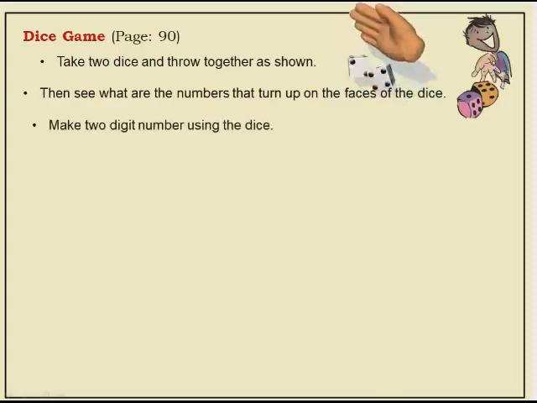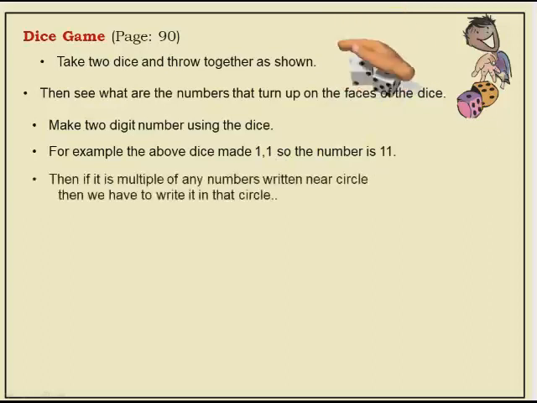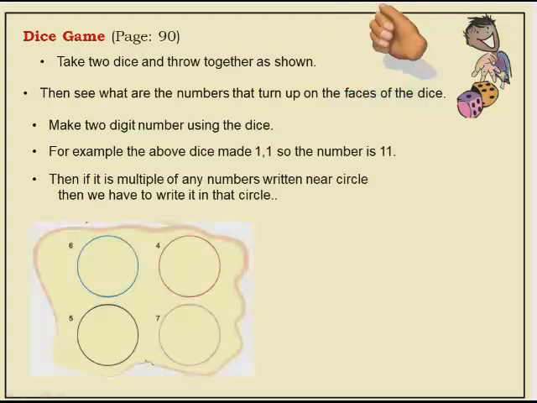Make a 2-digit number using the dice. So what do you have to make? You have to make a 2-digit number. For example, see the dice above. I have thrown a dice, yes or no? It is showing 1 and 1. See, it is showing 1 and 1 when I throw it. See once again, 1 and 1. So the number I can make from that is 11. Understood, children? Now, if it is a multiple of any number written near the circle, then we have to write it in that circle. Just now we have seen the multiples, yes or no? What are multiples of 2?